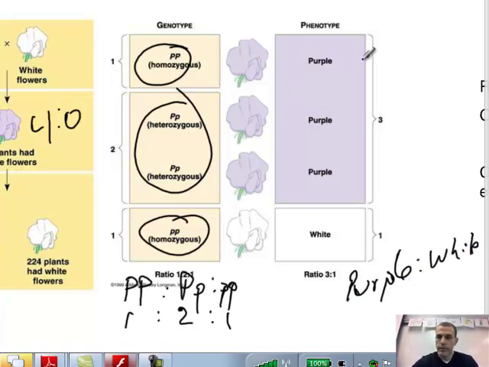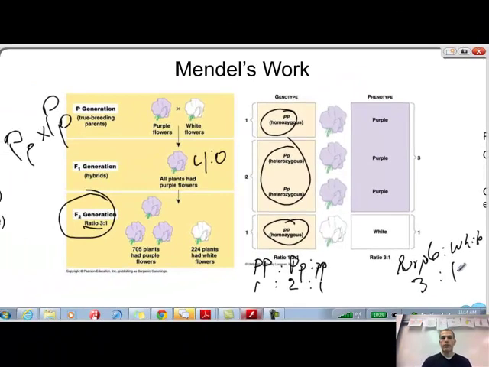Remember, the dominant trait is hiding the recessive trait, so what we have is 3 purple to 1 white. Whenever you cross two hybrids or two heterozygotes, you always came up with a genotype ratio of 1:2:1 and a phenotype ratio of 3 to 1.